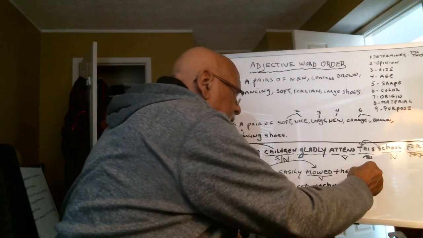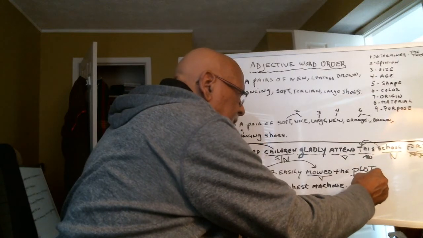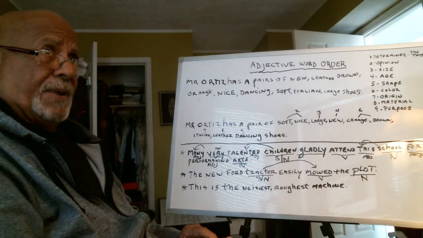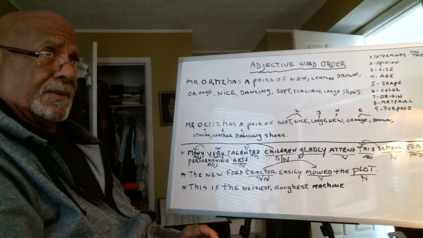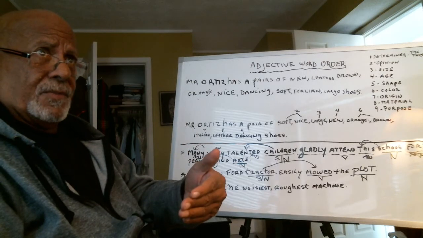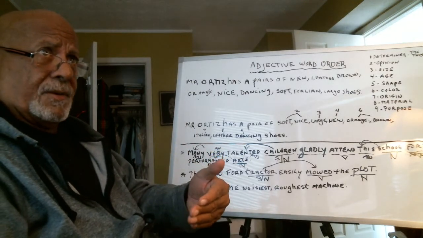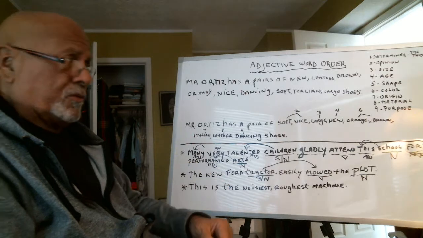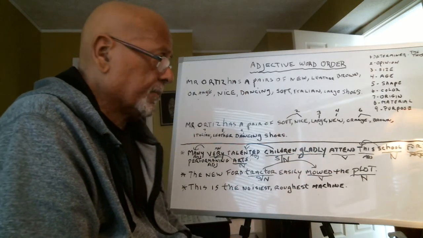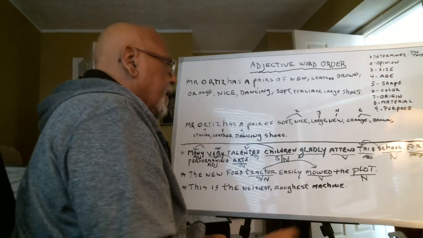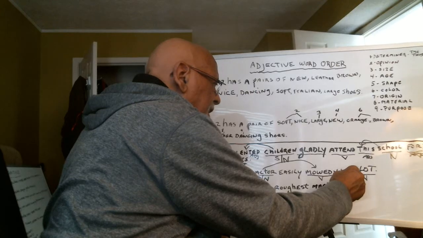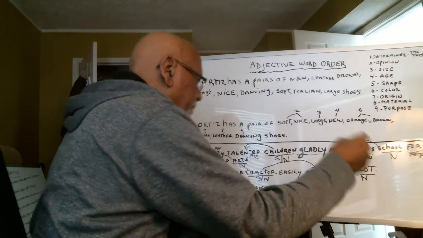So we look and we see the word plot. Look in your dictionary. What's a plot? Don't depend on people to tell you. Look it up. Write sentences with new words. A plot is a small parcel of land. The is going to be an adjective. The plot.